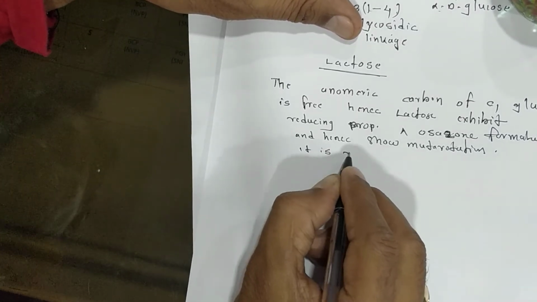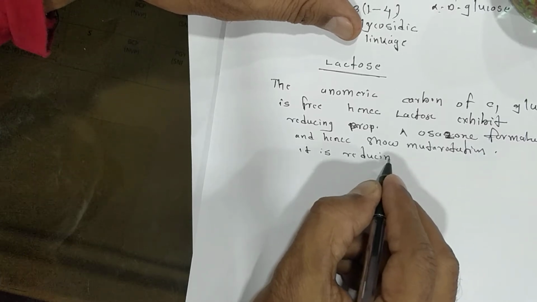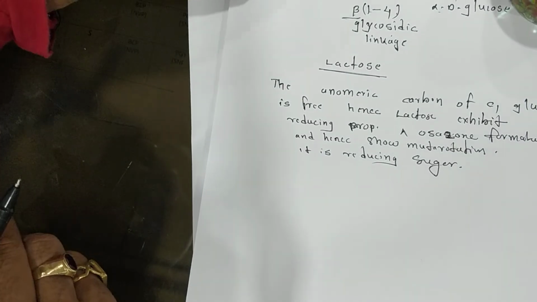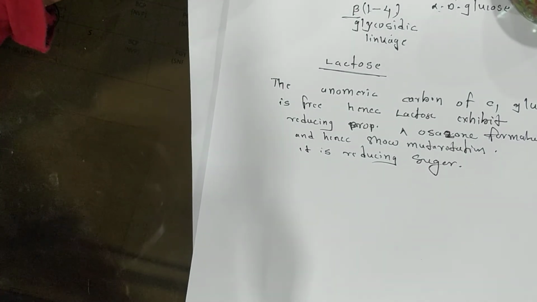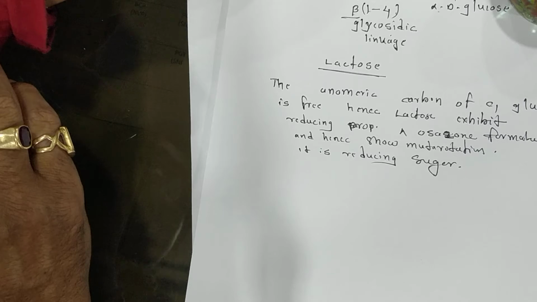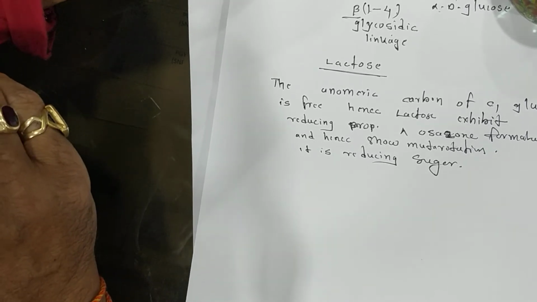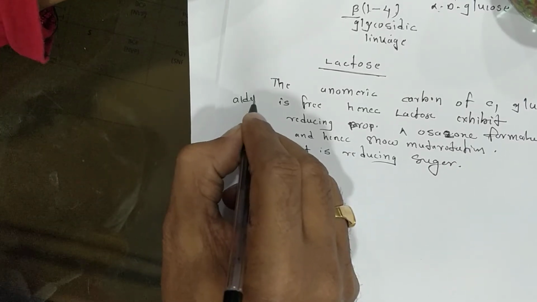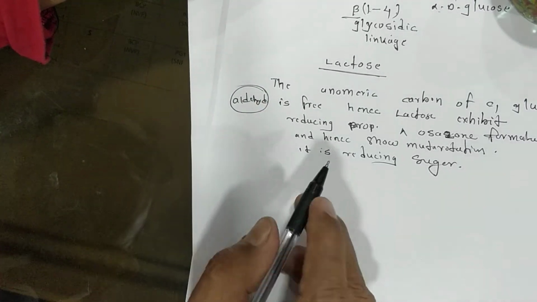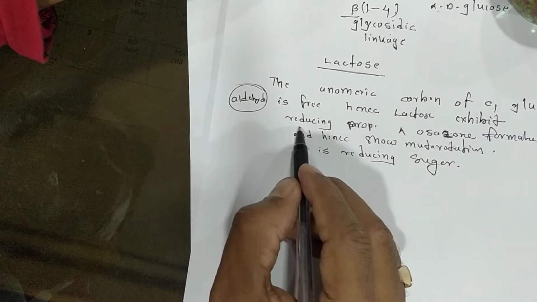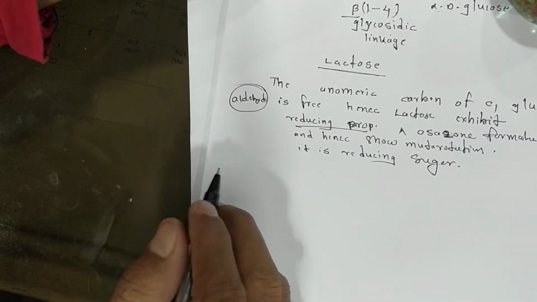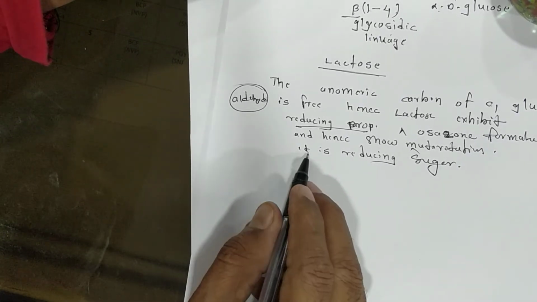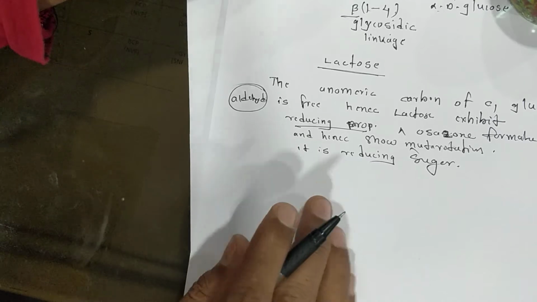It is a reducing sugar. The maltose and the lactose are reducing sugars because carbon number 1 shows the free aldehyde group. The free glucose shows the free aldehyde group and exhibits the reducing property, and it shows the formation of osazone, and then it shows mutarotation, hence it is called a reducing sugar.